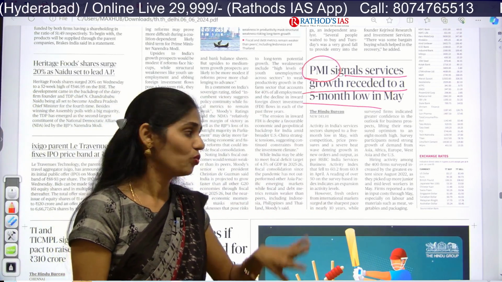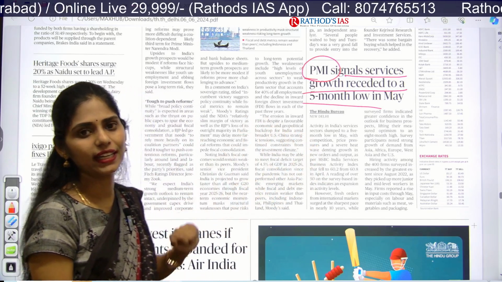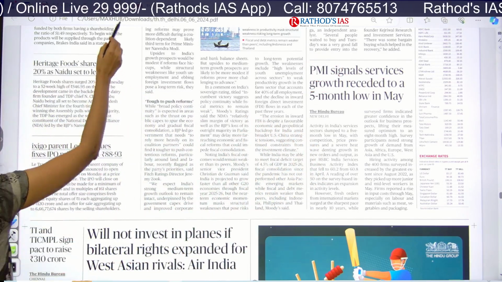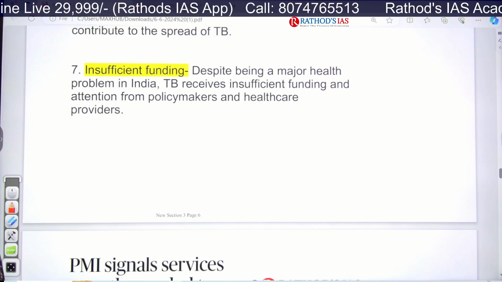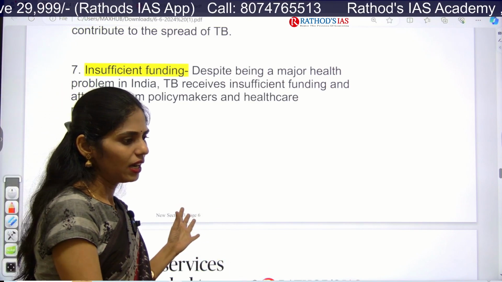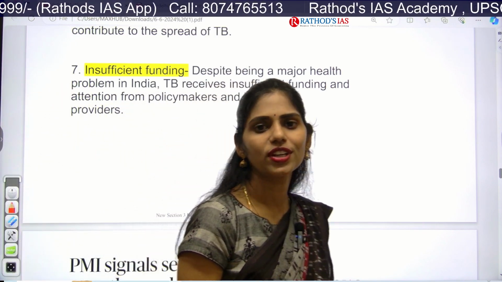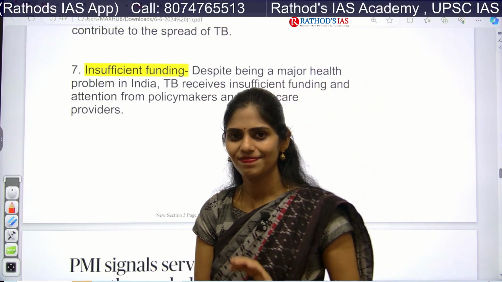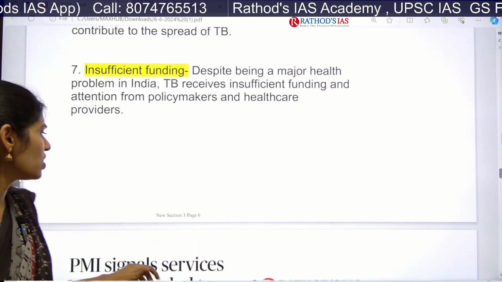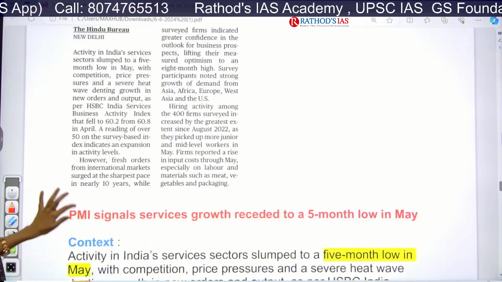How can we know? We can know by this type of indicators. Okay, so this topic is important from your economy, which comes in the GS paper 3, and many a times you already got questions regarding this PMI in your prelims. Clear? And let us see why this is in news now.